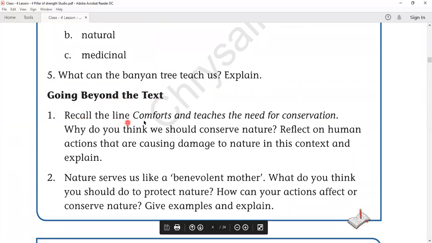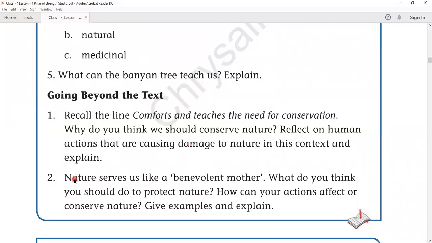Okay, recall the line, comforts and teaches the need for conservation. Why do you think we should conserve nature? Reflect on human actions that are causing damage to nature in this context and explain. So in this, why they are saying comforts and teaches the need for conservation, you want to think why we want to conserve the nature and how we are causing damages in this context. Okay, so in this line how we are damaging the nature you want to explain.